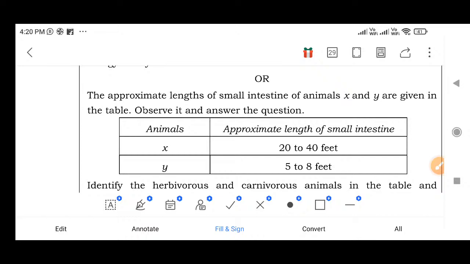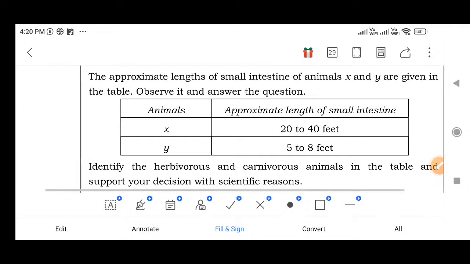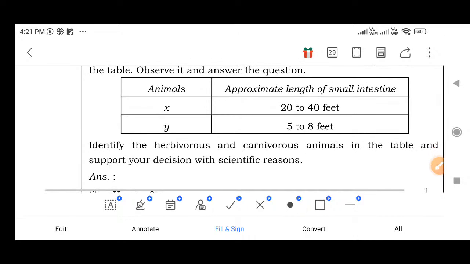For this question, another type of question is asked. The approximate lengths of the small intestine of animals X and Y are given in the table. Observe it and answer the question. X: approximate length of small intestine 20 to 40 feet. Y: 5 to 8 feet. Identify the herbivorous and carnivorous animals in the table and support your decision.